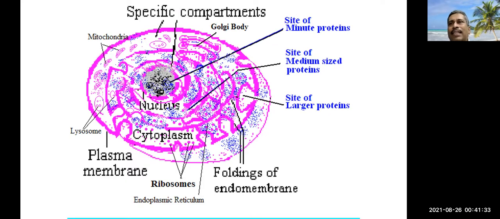Inside our cell, there is also interior and exterior. What is interior? The nucleus is the interior-most part of a cell, and it remains separated from other parts of the cell by specific compartments. These are made by the endomembrane system.